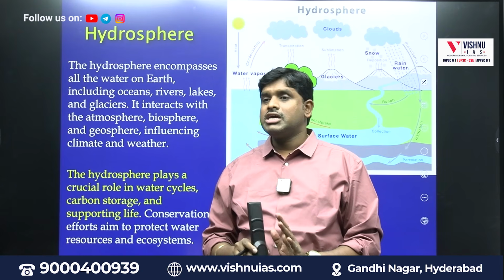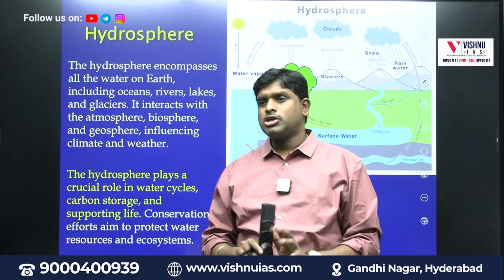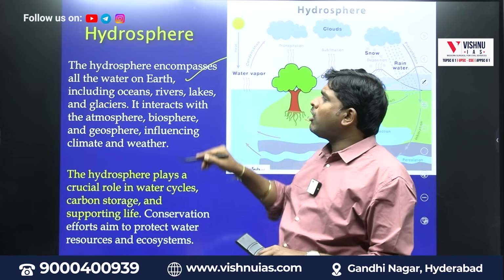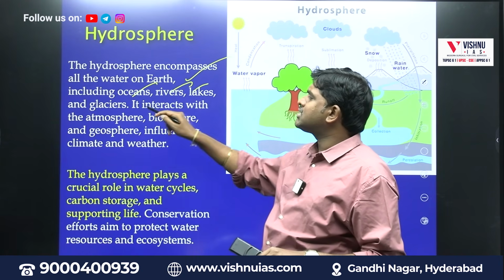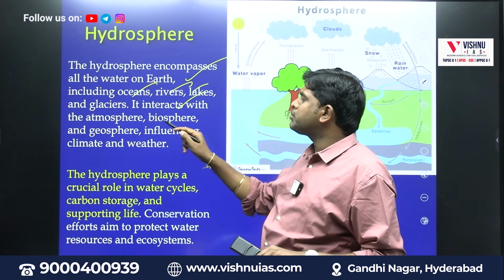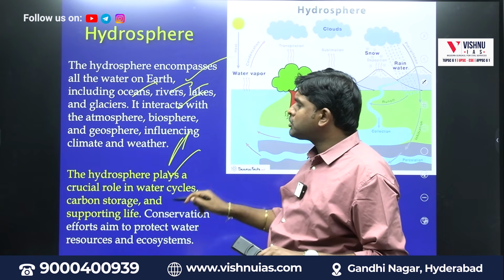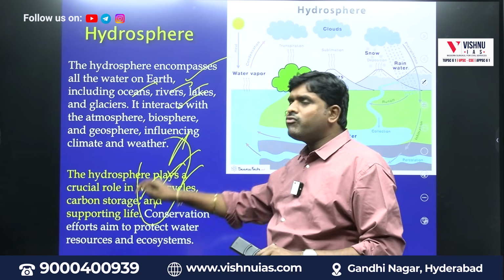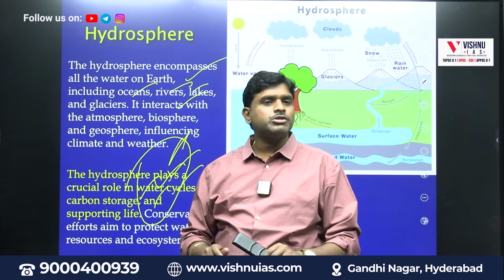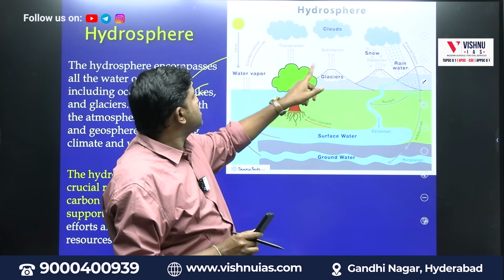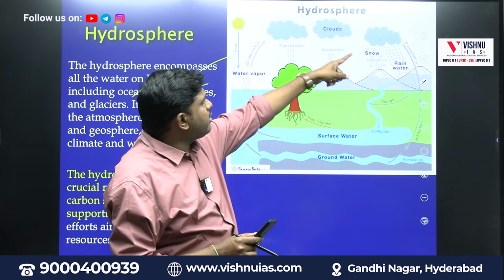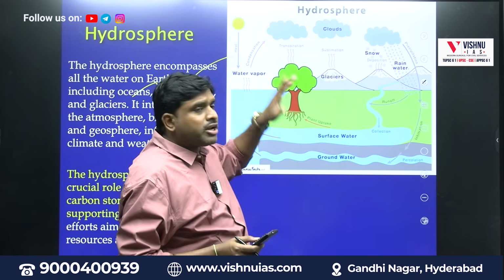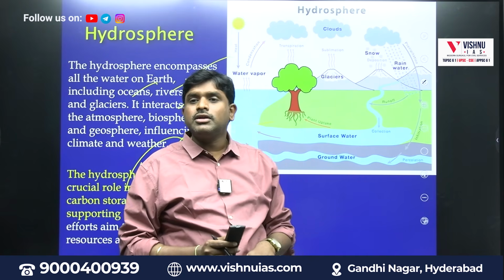Hydrosphere. Oceans, rivers, lakes, ponds, water bodies come under what? Hydrosphere. All water on earth, oceans, rivers, lakes, glaciers. It interacts with the atmosphere, biosphere, and geosphere, influencing climate and weather. The hydrosphere plays a crucial role in the water cycle, carbon storage and supporting life. So everything which is related to water is called what? Hydrosphere. Glaciers, water vapor, rain, snow, surface water, groundwater, oceans, drinking water, all the water related. Groundwater also comes under it.